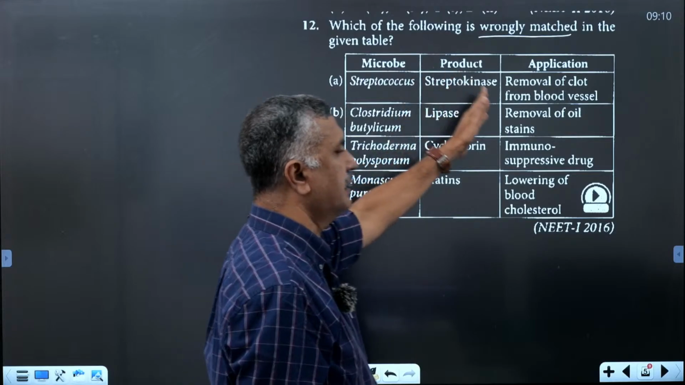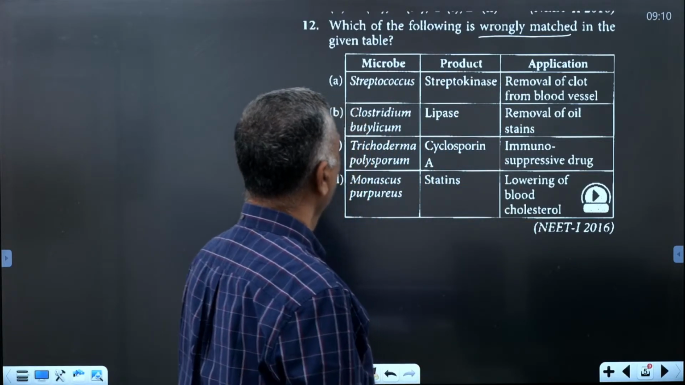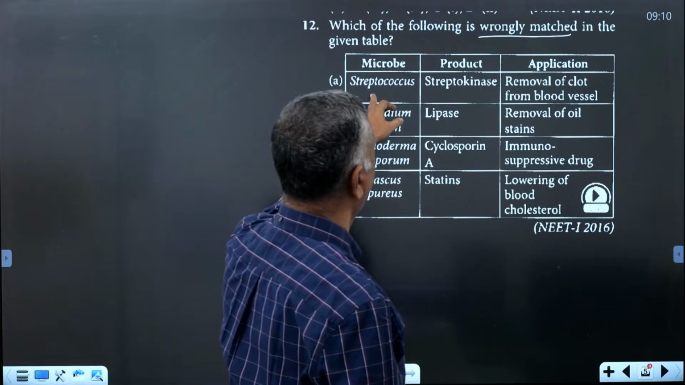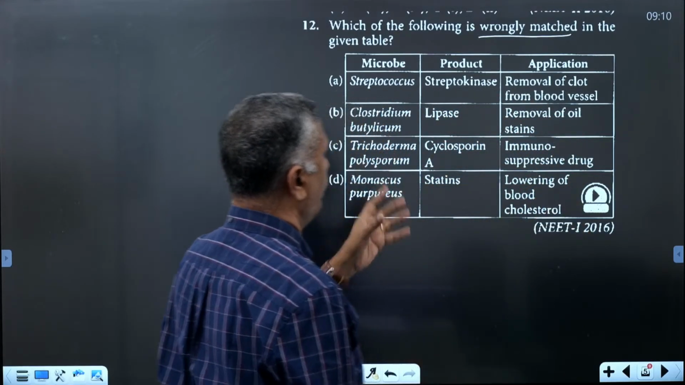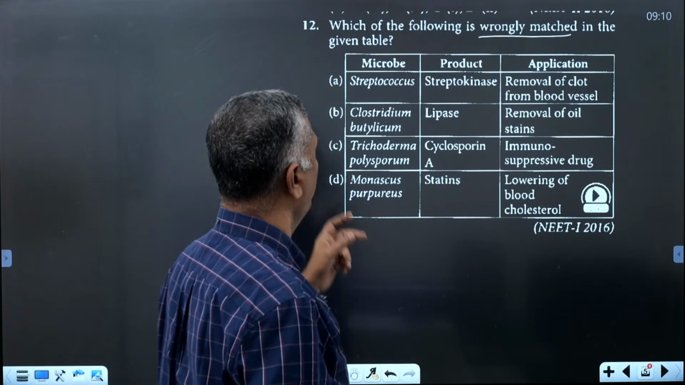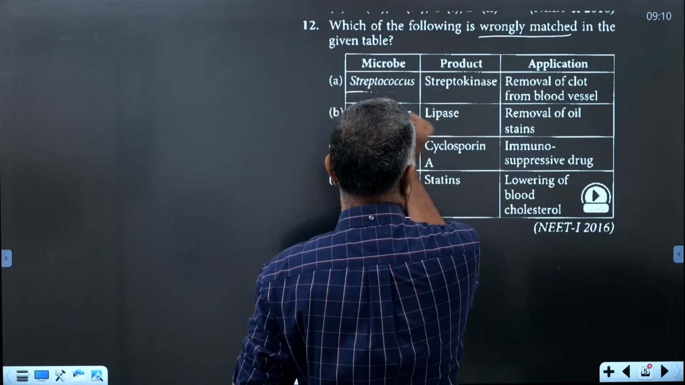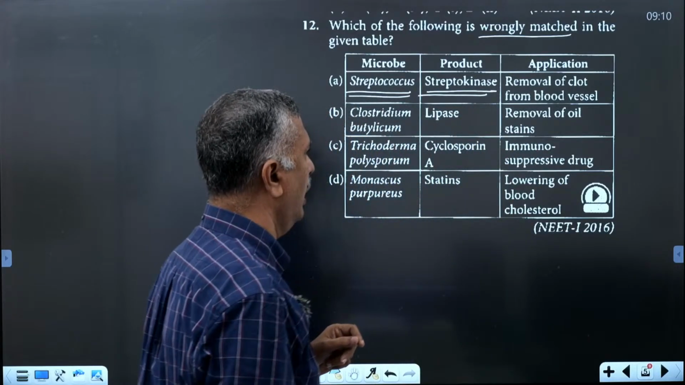Microbe, product and its application or use. What is the function? Streptococcus, from which the product is streptokinase. It is modified by genetic engineering to produce the enzyme. From the bacteria Streptococcus, the streptokinase enzyme is produced, and it is used as